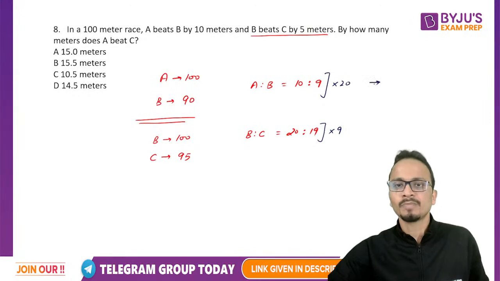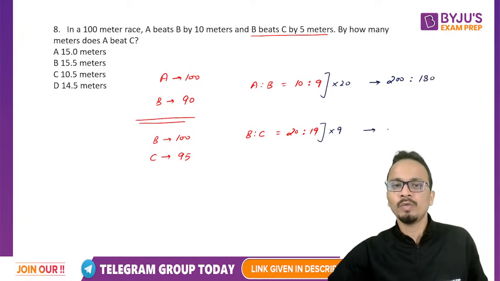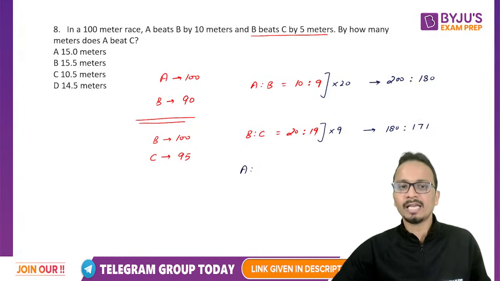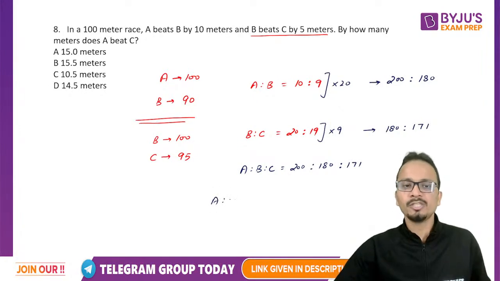So this will become 200 is to 180, and this ratio will become 180 is to 171. So I can now write that A is to B is to C will be equal to 200 is to 180 is to 171, or A is to C as 200 is to 171.